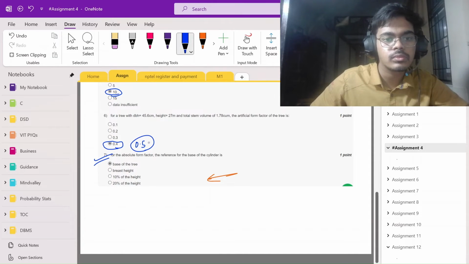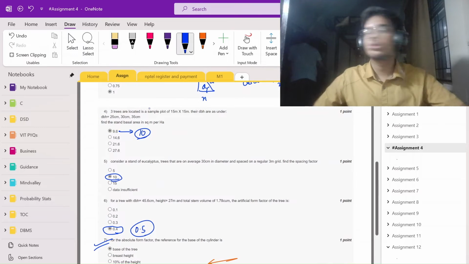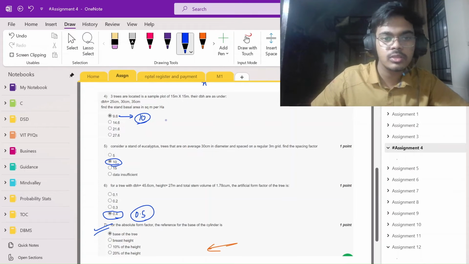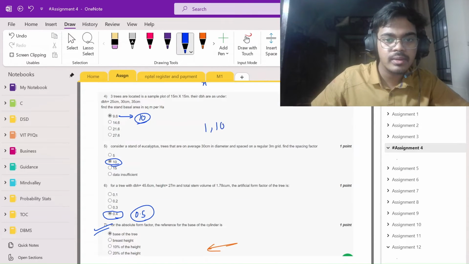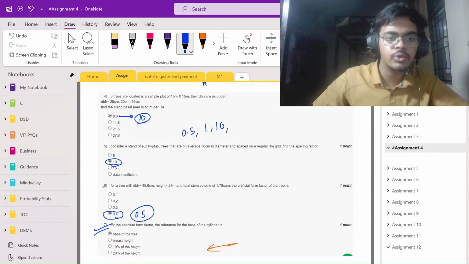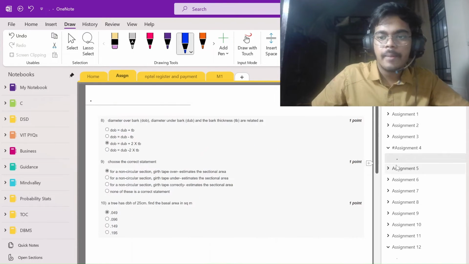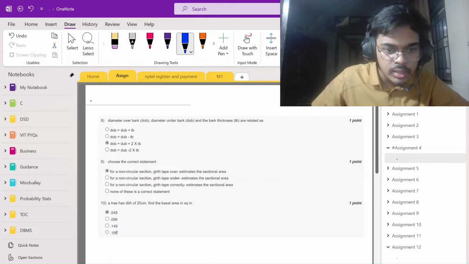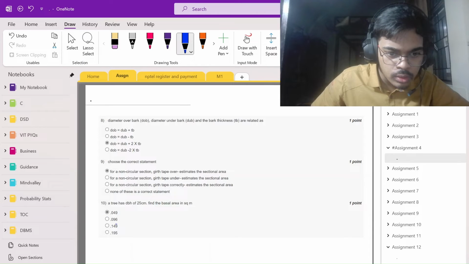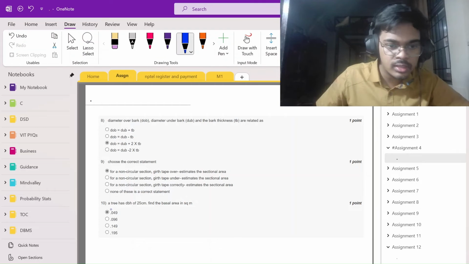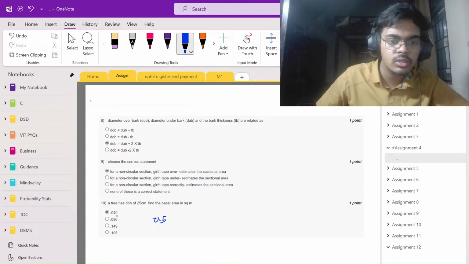All right, so here the answer will be the option closer to 1, 10, or 0. Here no one is close to 1, so 0.5 is the answer. Done. And again here nothing is close to 1, nothing is close to 0.5, but if we shift the decimal to the right, this will be the closest to 0.5, right? So this will be the answer.